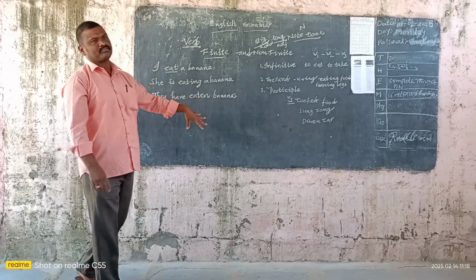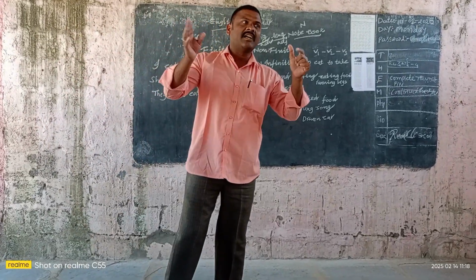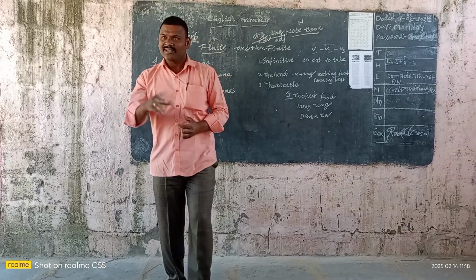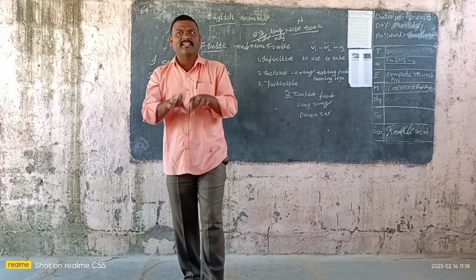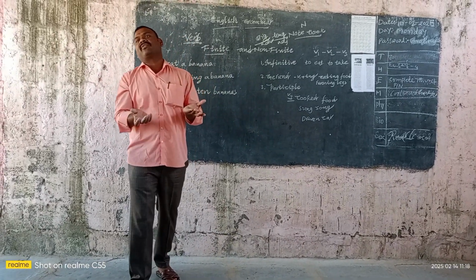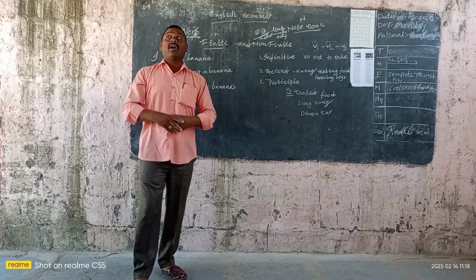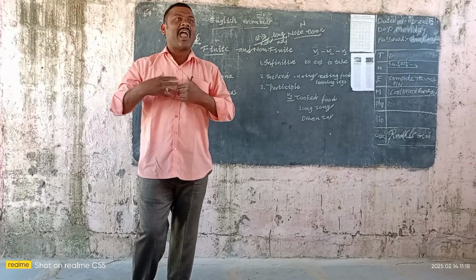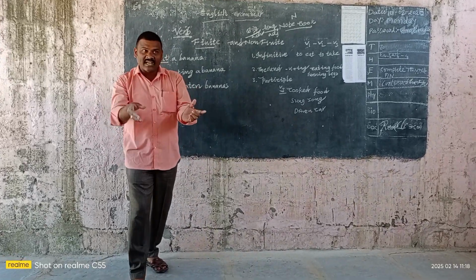Next, conjunction. Conjunction means the word which joins the two sentences or the two words: and, but, or, when, what, whom. So these are called the conjunctions. Easy to identify the conjunctions. Next, interjection. In a sentence, it is also easy to identify the interjection, because these are ended with exclamation marks. For example, alas, he is dead. Wow, marvelous, excellent. So these are emotional words ended with exclamation marks. Got it or not? So these are called the interjections.